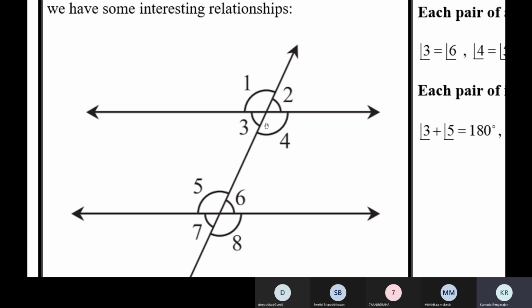Now look at this, 3 and 4, whether these two lines are parallel or not, 3 plus 4 is 180 because the two angles are on a straight line. Linear pair and vertically opposite angles, these two properties are not dependent on parallel or non-parallel lines. When two lines intersect, angle 1 will be equal to 4, whether the lines are parallel or not, because they're vertically opposite angles. They are formed when two lines intersect at a point. 2 and 3 are vertically opposite angles, they are equal.